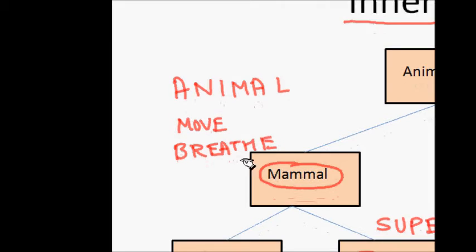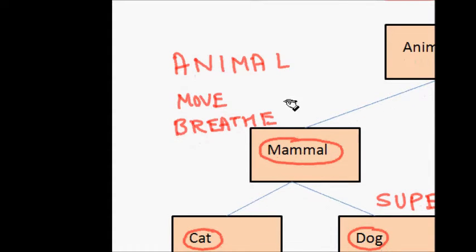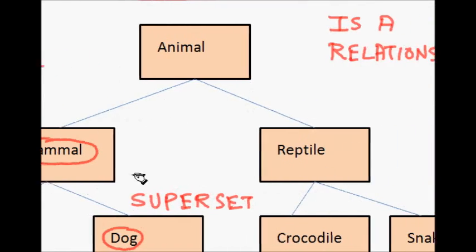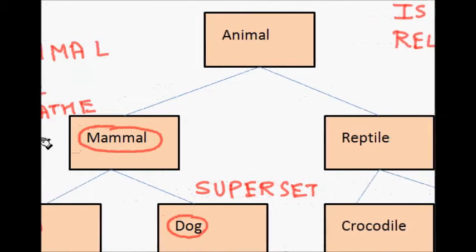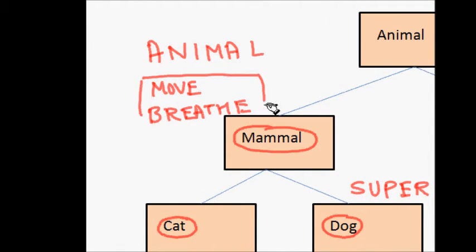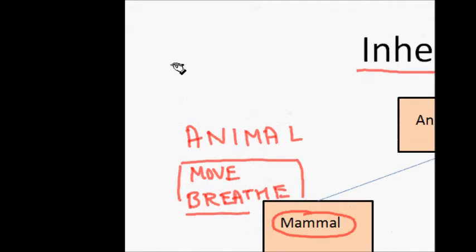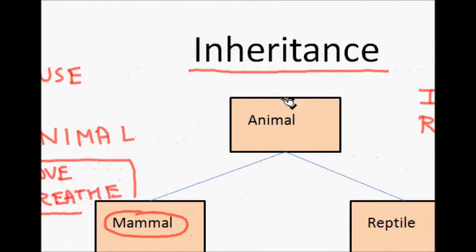Now when I'm writing a new class, say mammal, I only add the specific features that differentiate mammal from reptile. I don't need to repeat these two features in the mammal class. This is known as a derived class, and it helps to reuse code.